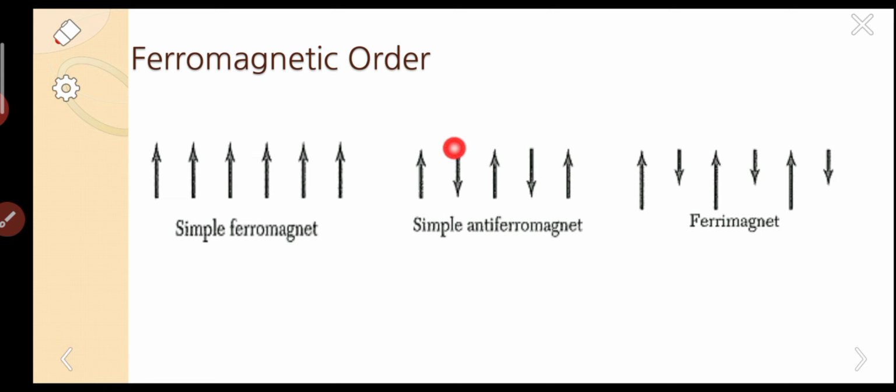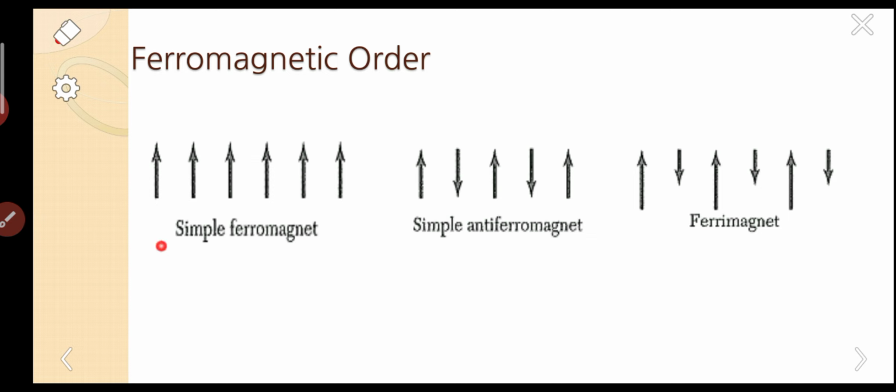This is the ferromagnetic order in general. As I had given the information in the first slide, whenever you search for types of magnetic materials, you can simply find this type of images. This is generally called ferromagnetic order.